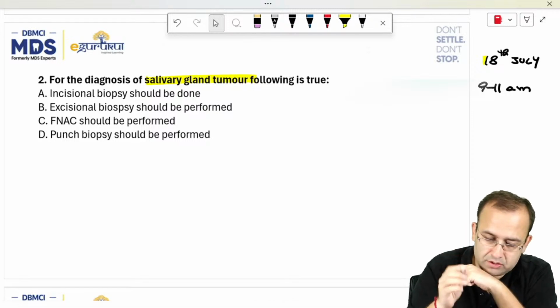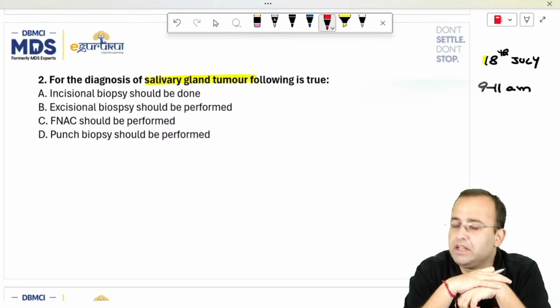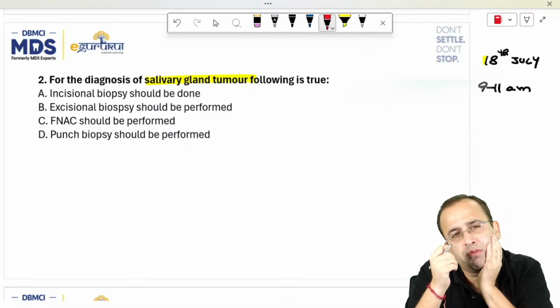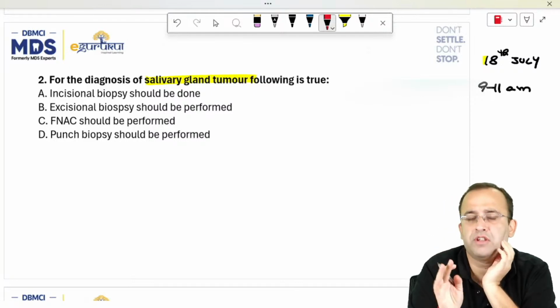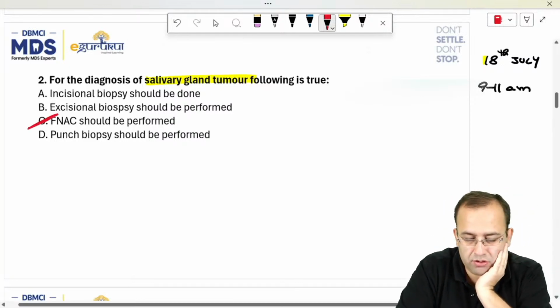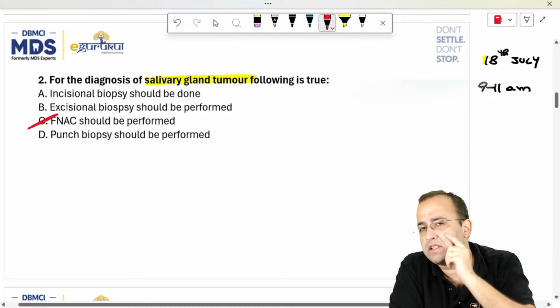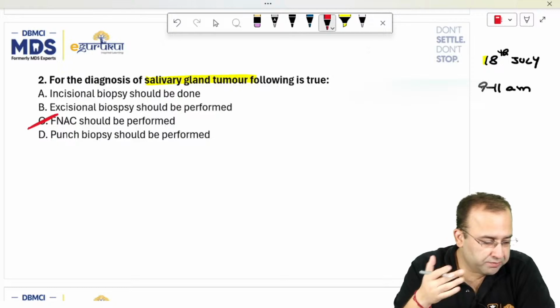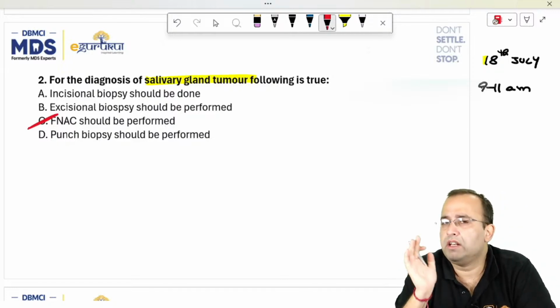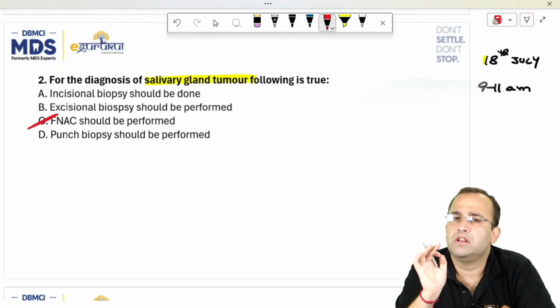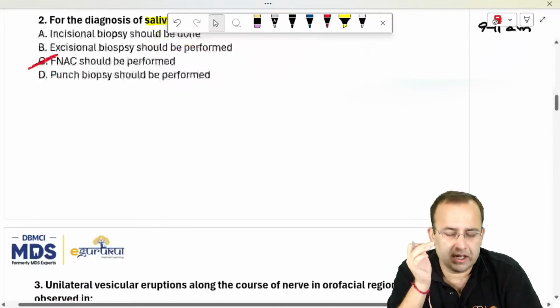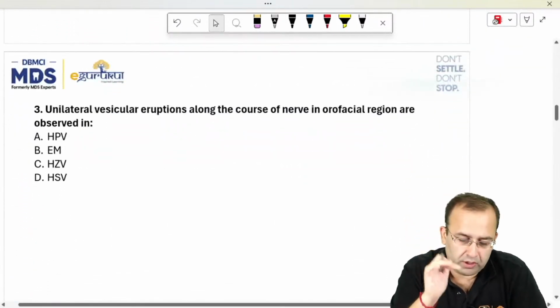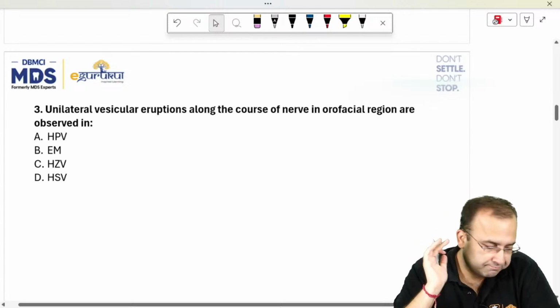So this gets us to, for the diagnosis of salivary gland tumor, the investigation of choice is FNAC. FNAC should be performed. I will not start resecting the whole tumor. If it is a benign tumor, I need not even resect it. If it is malignancy, if it has spread and so on, I'll need to check. Investigation of choice, FNAC. I'll just insert a needle, take out few cells and know what the diagnosis is. Next question.